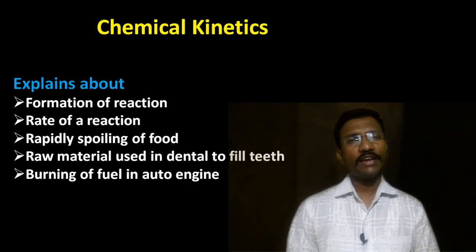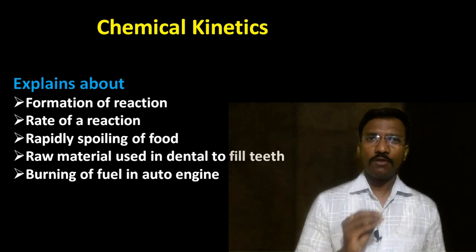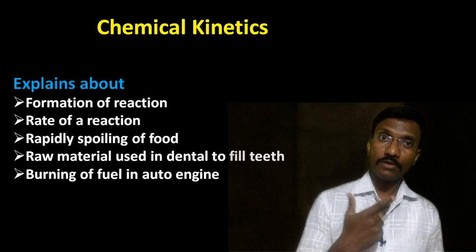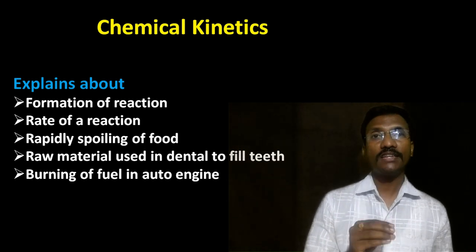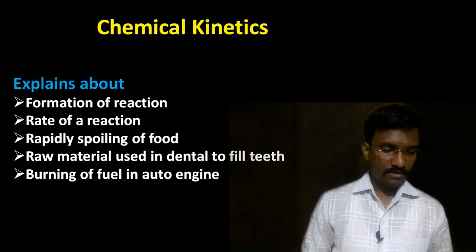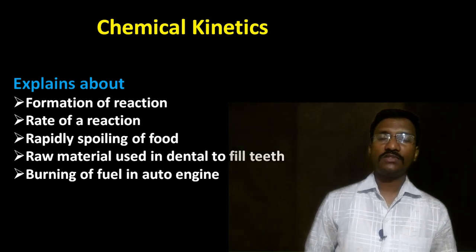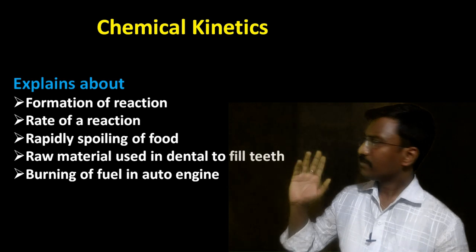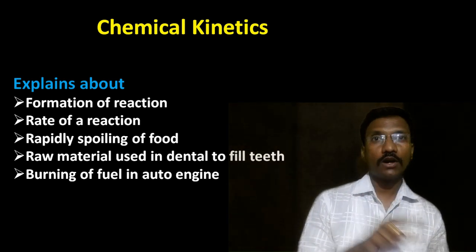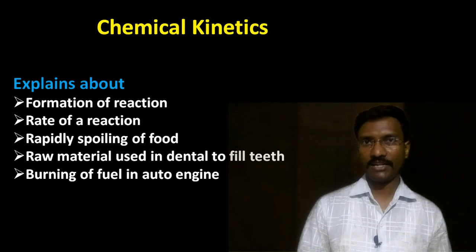Here, formation of reaction is nothing but if some reactions are taking place, how it takes place, whether the forward reaction happens or not, whether the reaction produces or not. And the second thing is the rate of the reaction. The rate of the reaction is nothing but how much time the reaction needs to complete, that is called the rate of reaction.